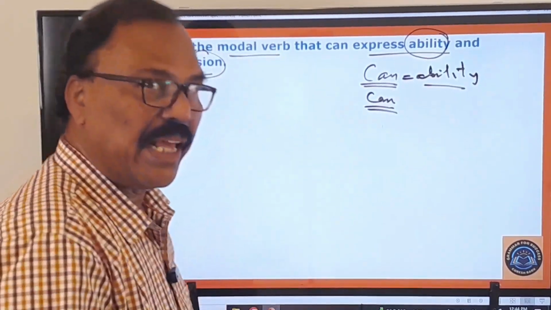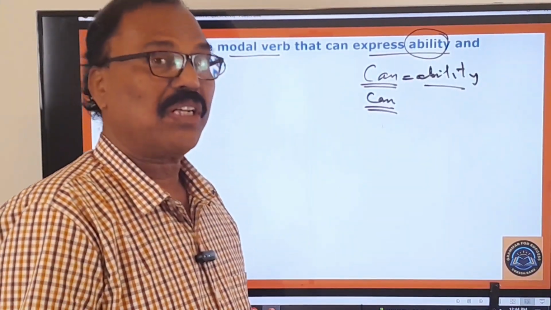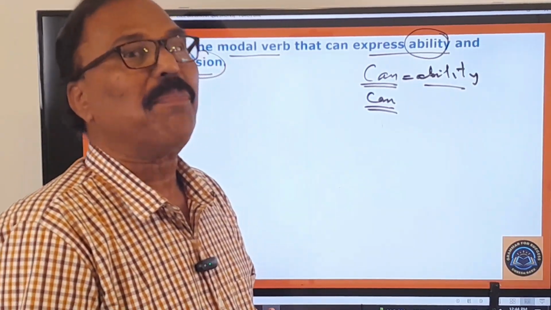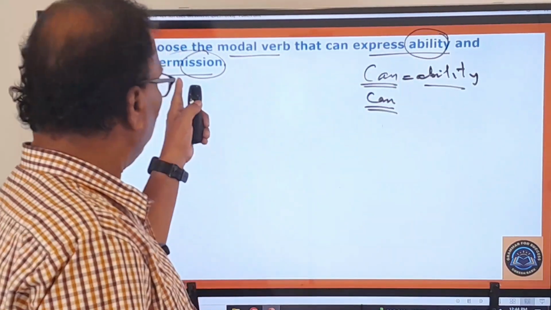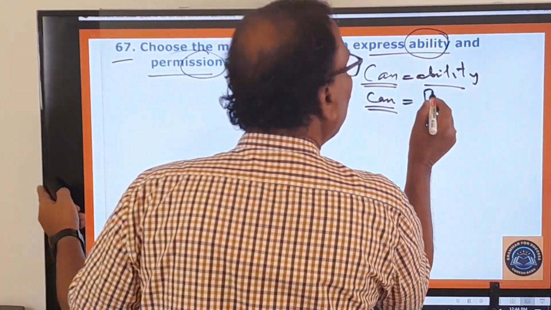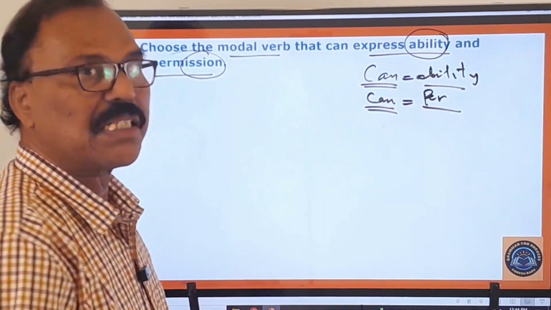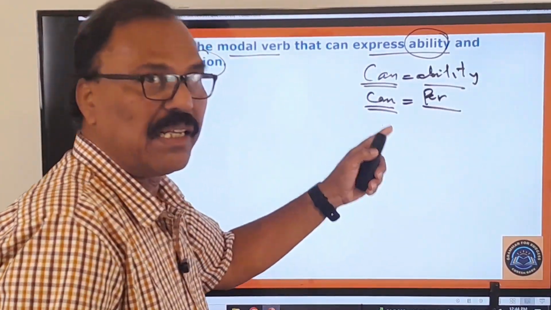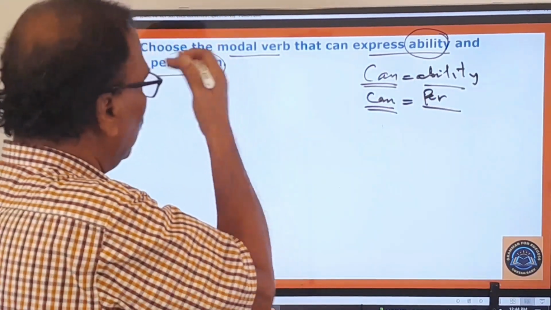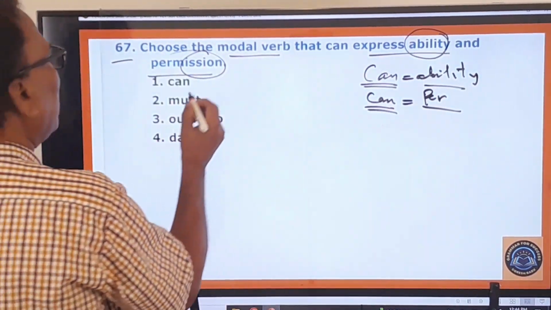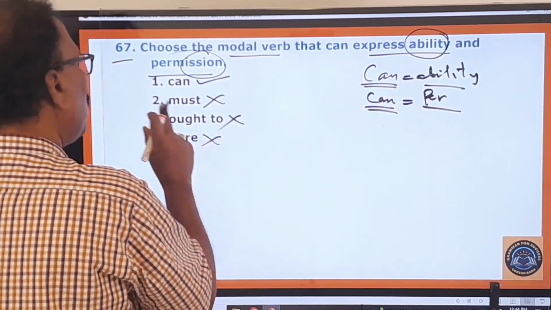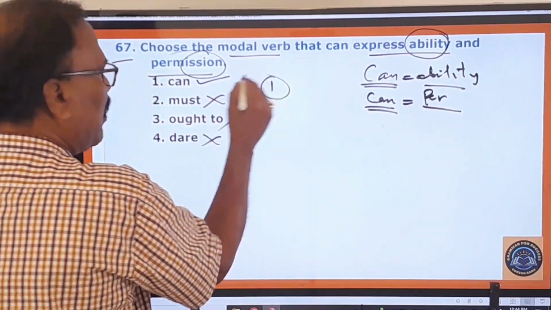Can I come in please? Then లోనికి రావచ్చా? Can. Now you can go home. ఇప్పుడు నీ ఇంటికి వెళ్ళవచ్చు. Can. So can indicates permission. And can also indicates ability. So this is the only modal auxiliary that can indicate both of them, ability and permission. Let us look at the options given. Can, the very first one, is the right one. Must doesn't indicate these two things, nor do ought to and dare to. So second, third, fourth are wrong. Only the first one is the right one.